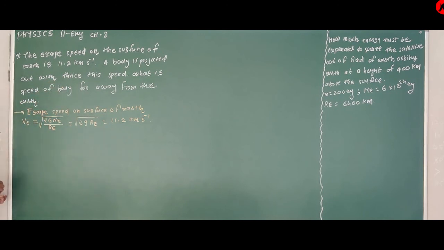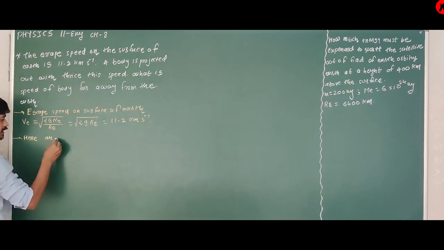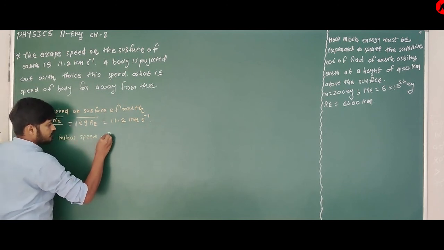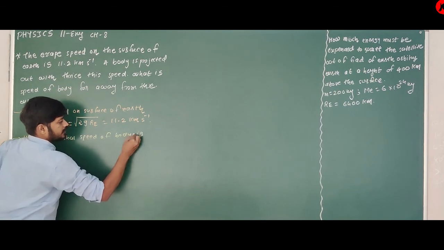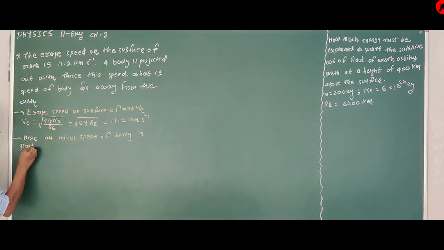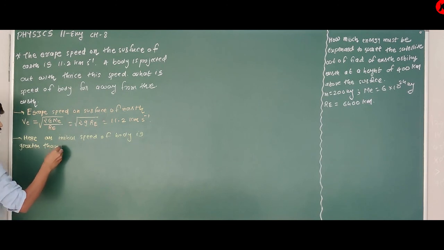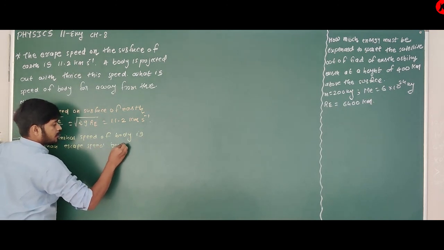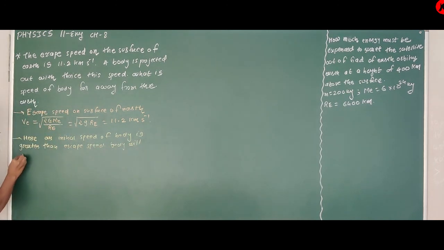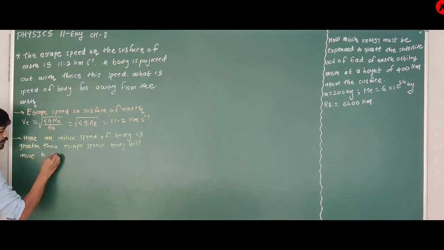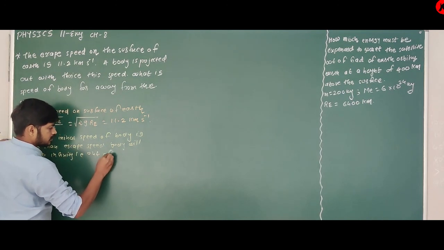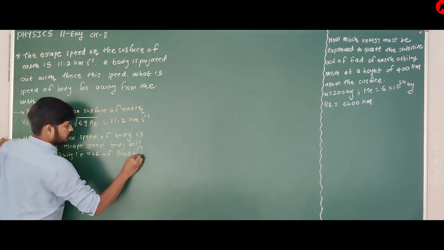So here I will write one statement. Here, as the initial speed of the body is greater than escape speed, the body will move to infinity, that is, out of the field of Earth.